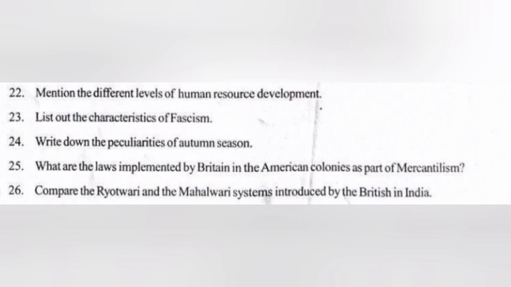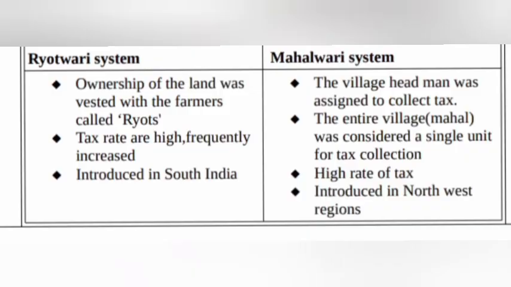26. Compare the Ryotwari and the Mahalwari systems introduced by the British in India. Answer. Ryotwari system: ownership of the land was vested with the farmers called ryots. Tax rates were high and frequently increased. Introduced in South India. Mahalwari system: the village headman was assigned to collect tax. The entire village was considered a single unit for tax collection. High rate of tax introduced in northwest regions.